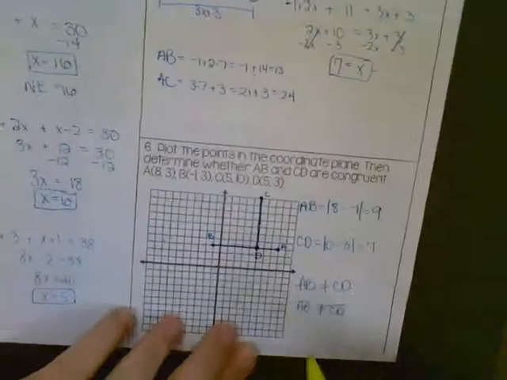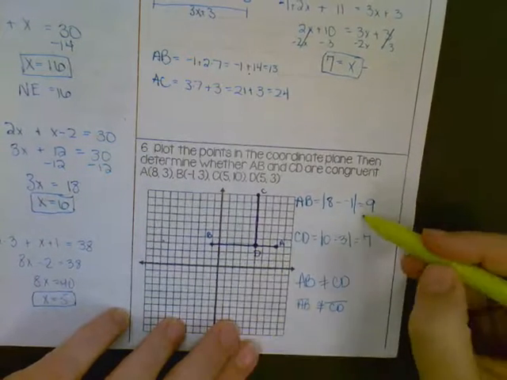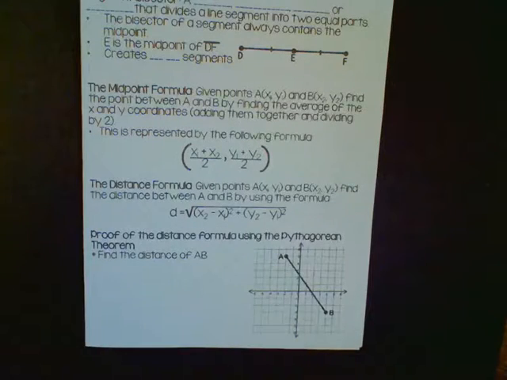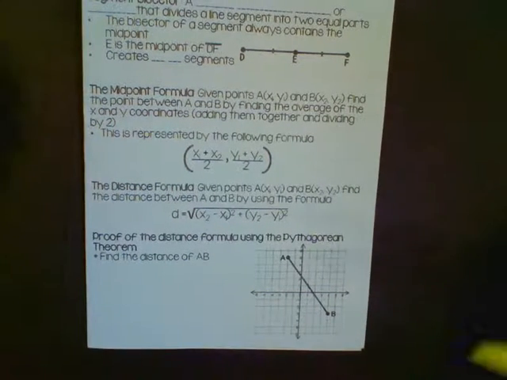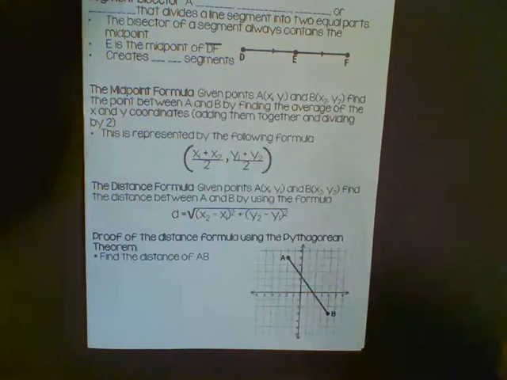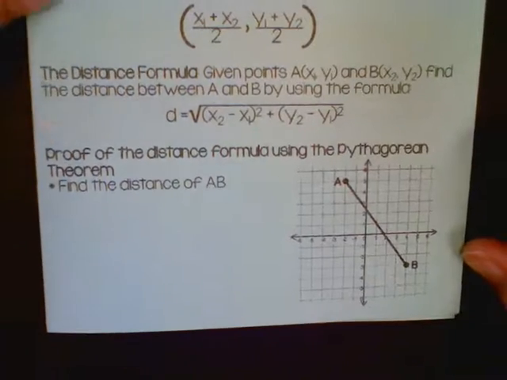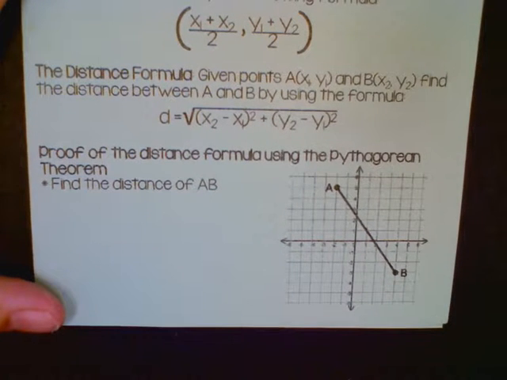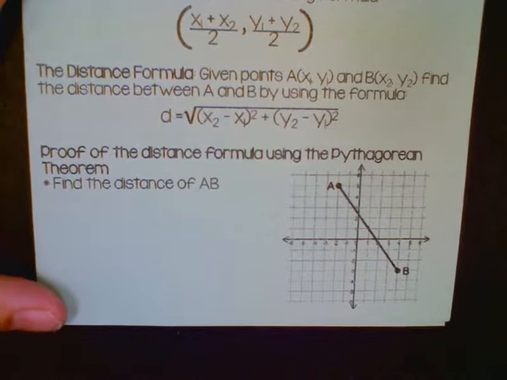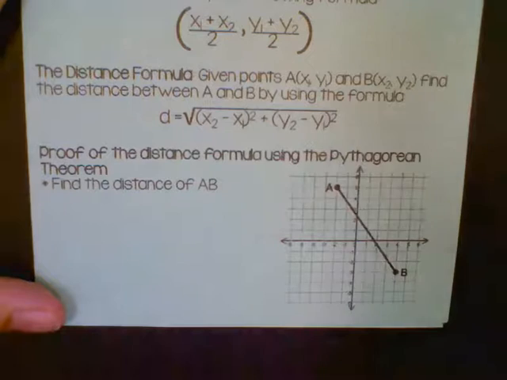Like, you remember these? So like here, we can count how far apart those are, how many boxes, and that would be the length. So those were 9 apart. But if our line is diagonal, like this, we can't do that because it's at a diagonal. So this is how we would figure out how far apart they are. Okay. So you can use that formula, or you can use this way I'm going to show you right here. And this is kind of a shortcut if you're good with the Pythagorean theorem. It's just a different way, but usually when we talk about distance, points on a graph, we use the distance formula, which I will show you how to use when we get to those examples.